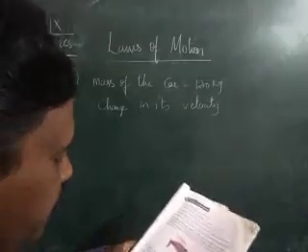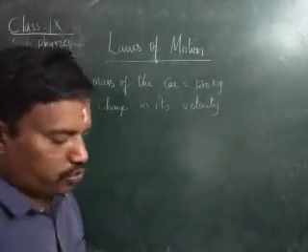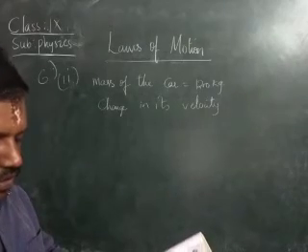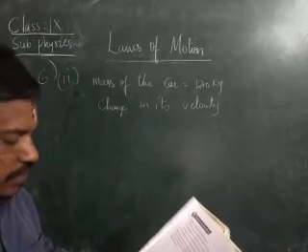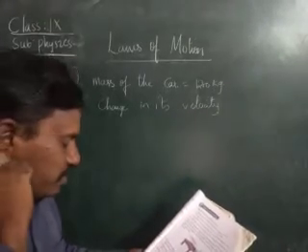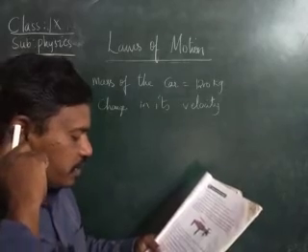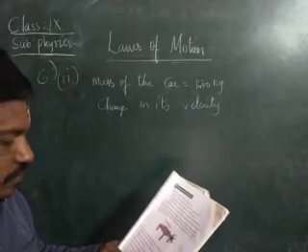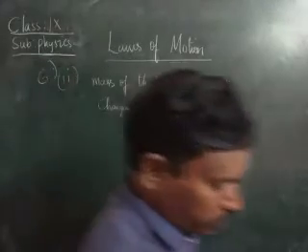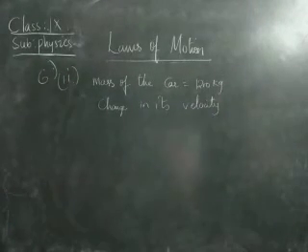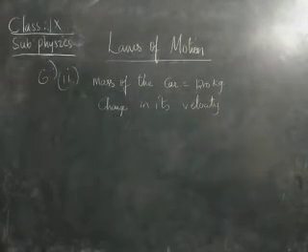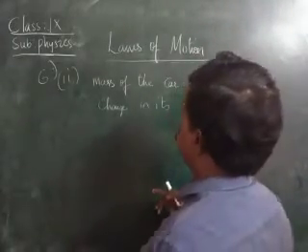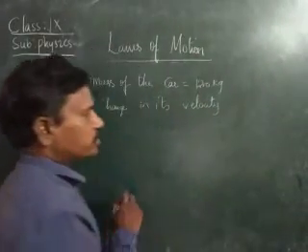Okay, children. Therefore, here two people push a car for 3 seconds with a combined force of 200 newtons, children. And here mass is given. What will be the change in its velocity? Let us see, children. He is asking for the change in its velocity. Here mass is given, children.